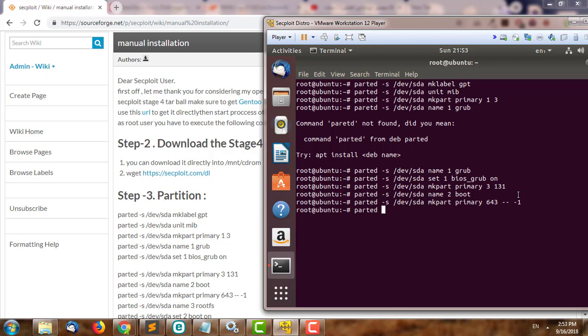Then after that we go to parted /dev/sda, and then we go to name 3 rootfs, and parted -s /dev/sda set 2 boot on.